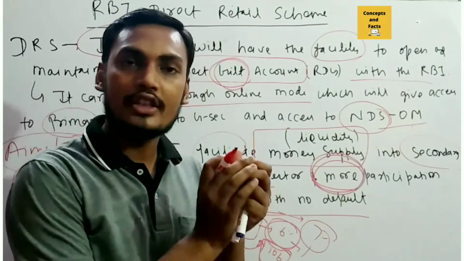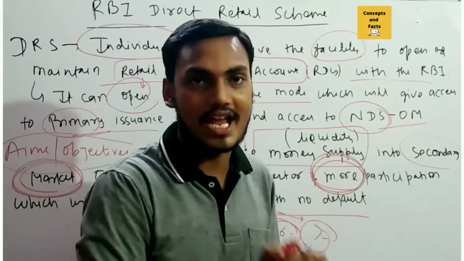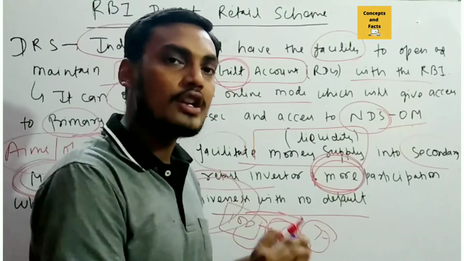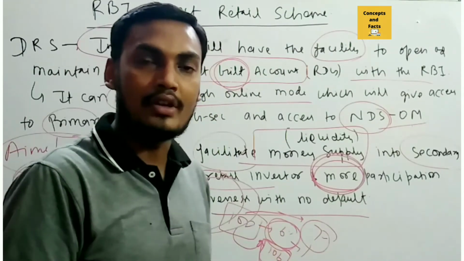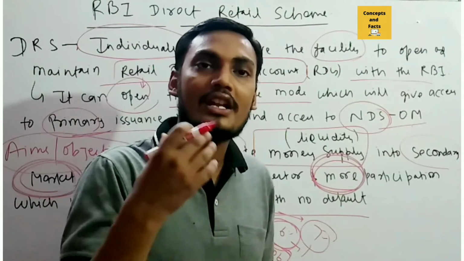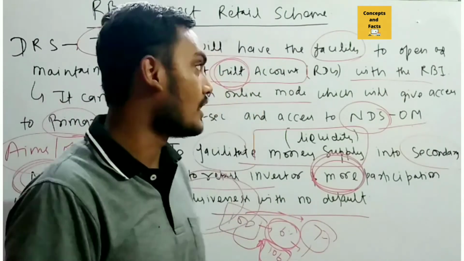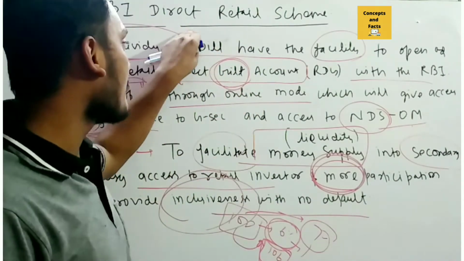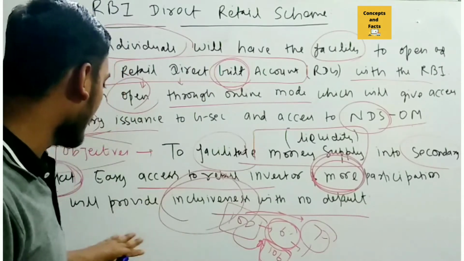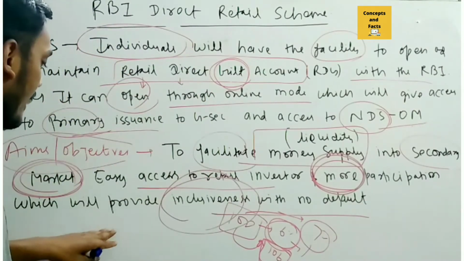Why no default? Because government securities are gilt edged securities. No default will take place, and that will give stability as well as security to the retail investor. So this is the RBI direct retail scheme, and these are the aims and